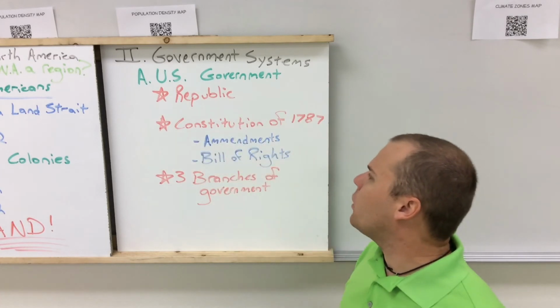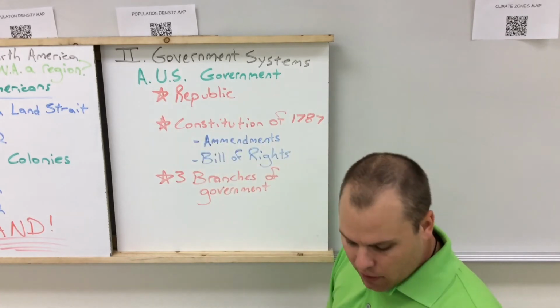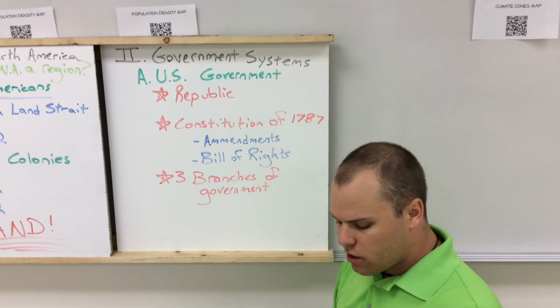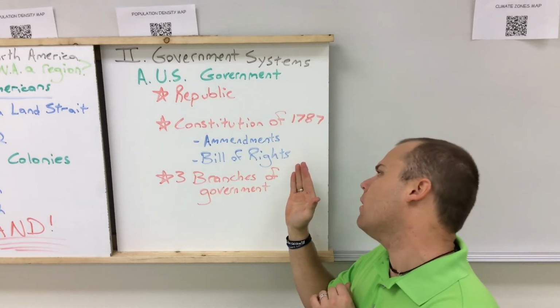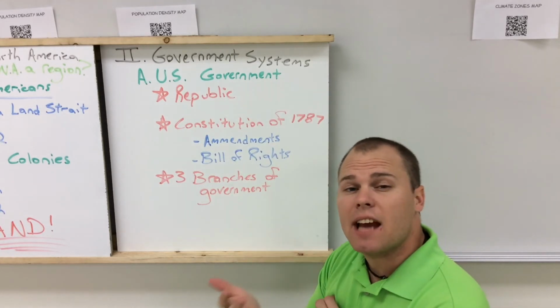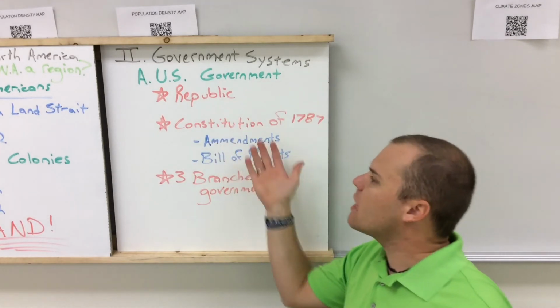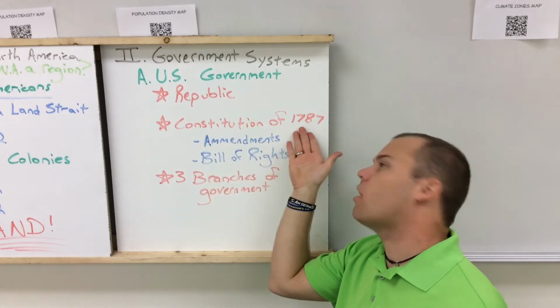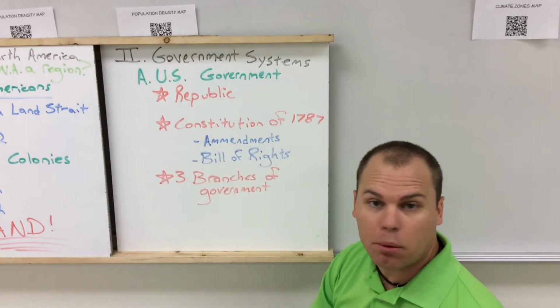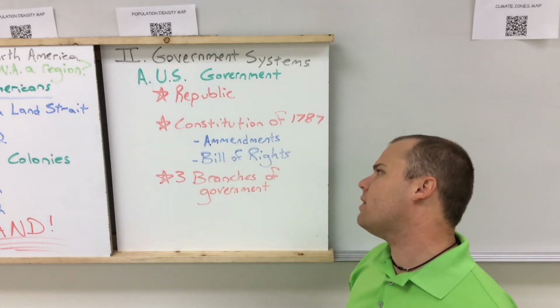After the fall of Great Britain, we create the Constitution of 1787. The idea of this Constitution is to create a strong national government that still gives rights back to states, as well as still gives rights back to the individuals to protect the people, because people were afraid of a strong national government, because that's what we had with Great Britain. So we create the Constitution of 1787.